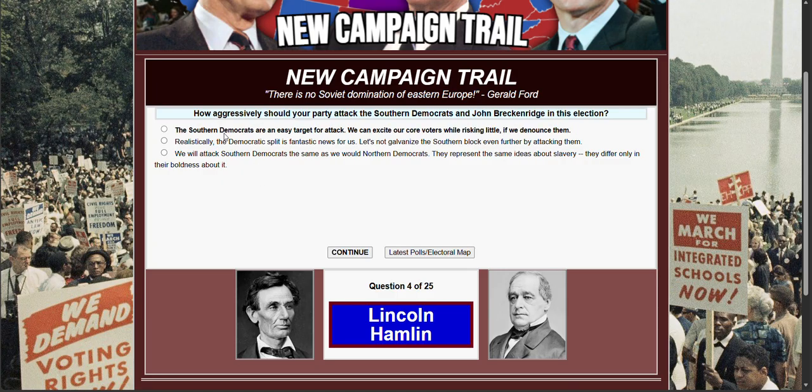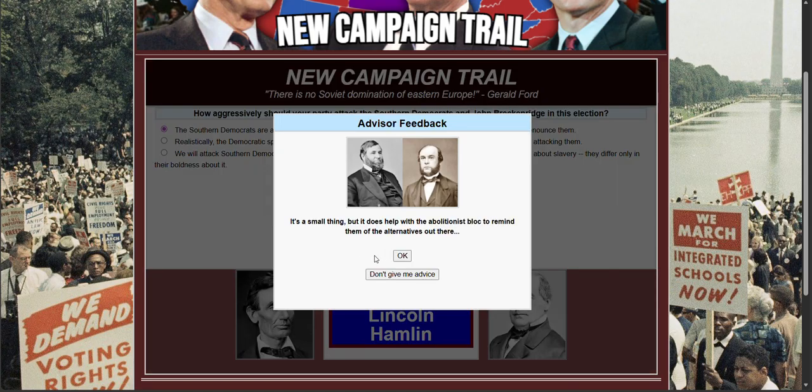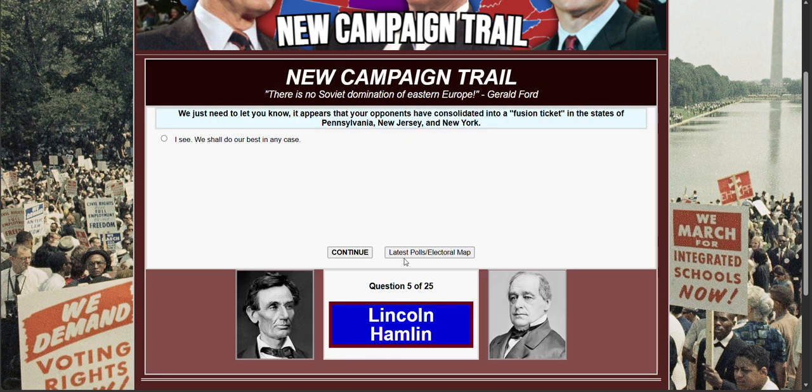First one, absolutely first one. Attack. It's a small thing, but it does help with the abolitionist bloc to remind them of the alternatives out there.